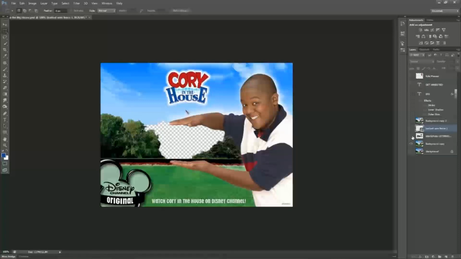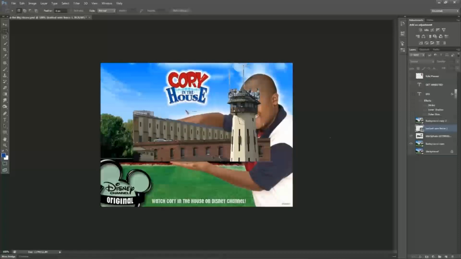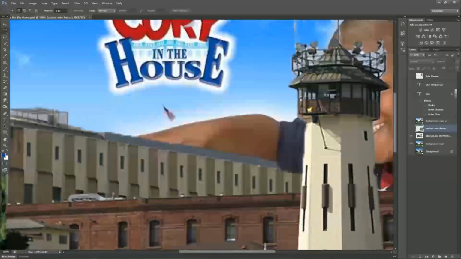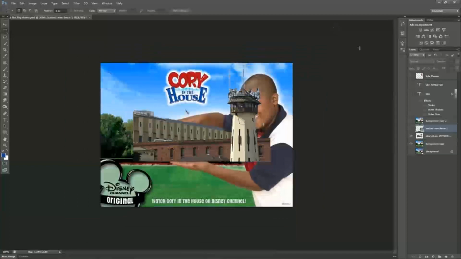Next, I went on Google and found a stock photo of a prison. I liked this one the most. It seemed like it would fit my format. Maybe not my best work, but I tried real hard to get rid of all the sky and make it transparent, and that's layered on top. At this point I needed another layer to go on top of this.